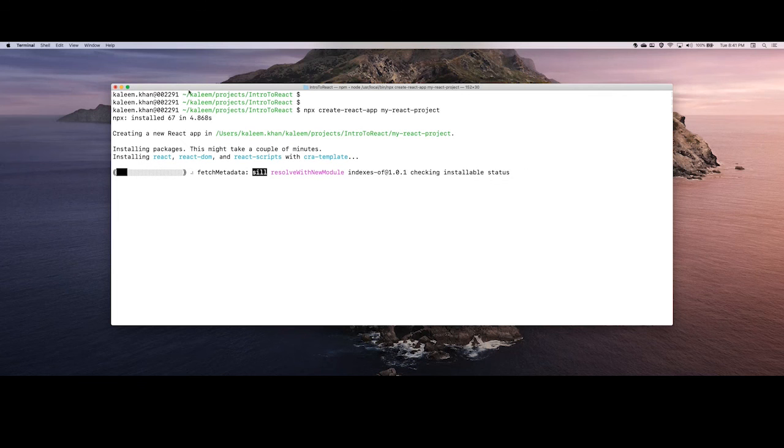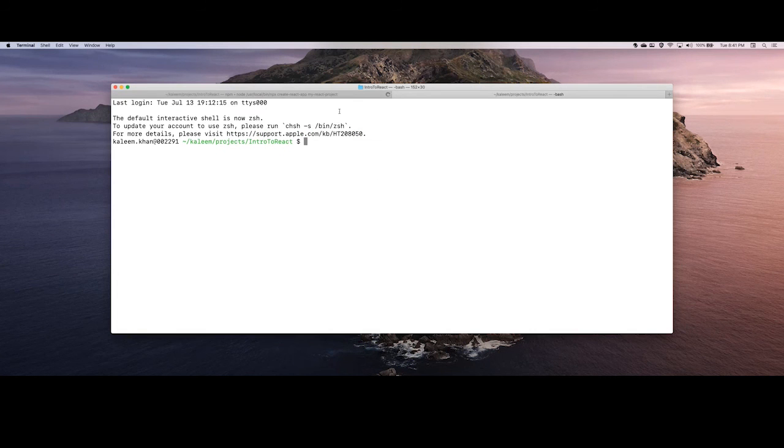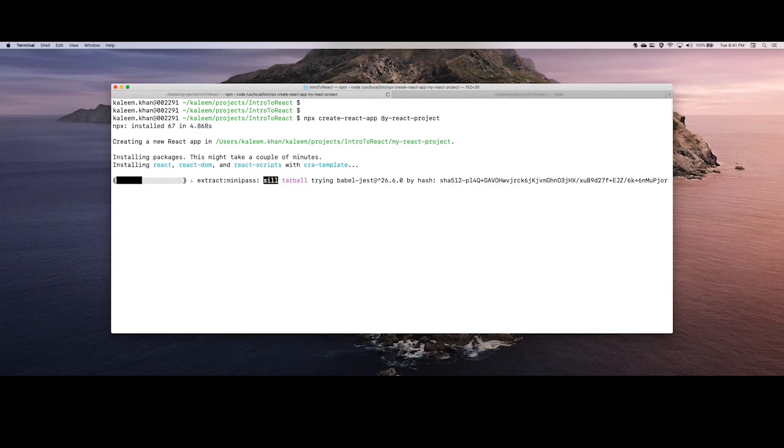Okay, meantime let me create new project. You guys see it already created one folder for us with the same name which we gave here, the project name. Okay, almost there.